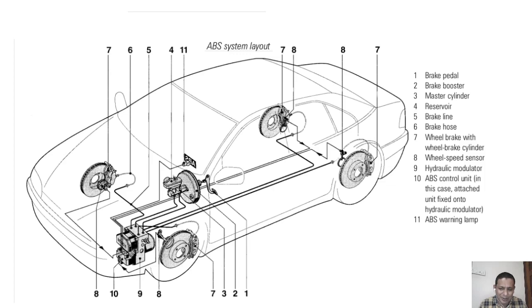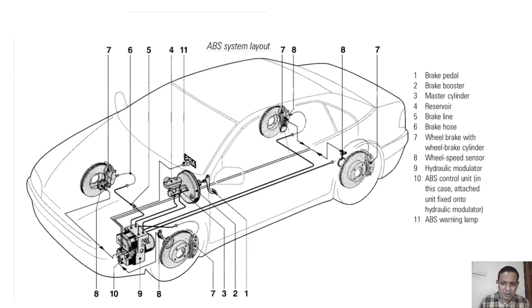So if you open the bonnet in the car, you can see an oil container, the brake oil container. Here we will fill the brake oil. Similarly, there will be a can for coolant also. There will be a can for the oil reservoir, and there will be a container for coolant also. Both are similar.